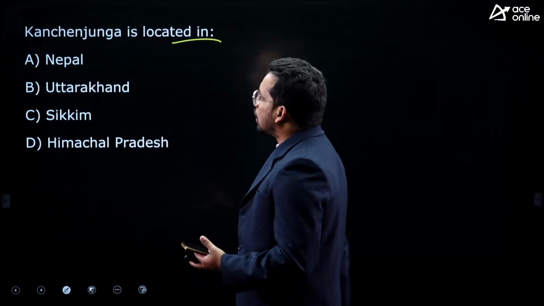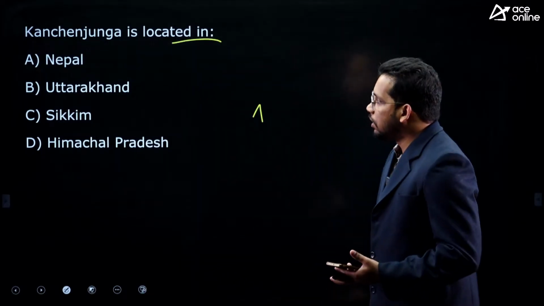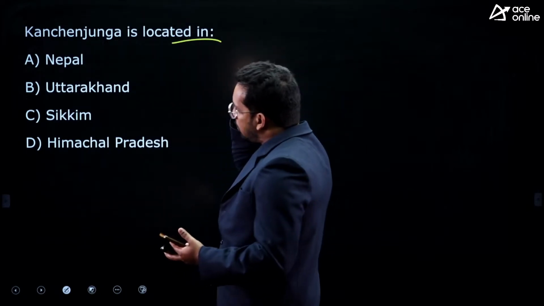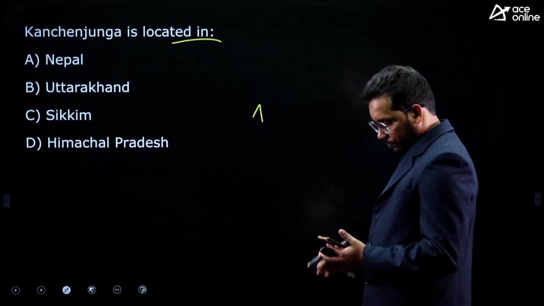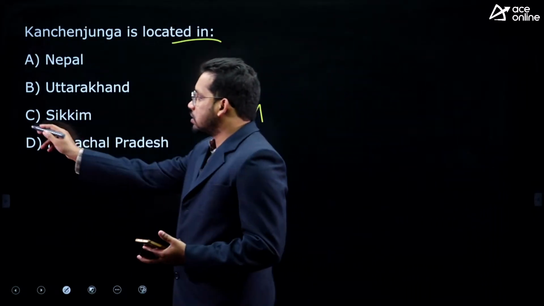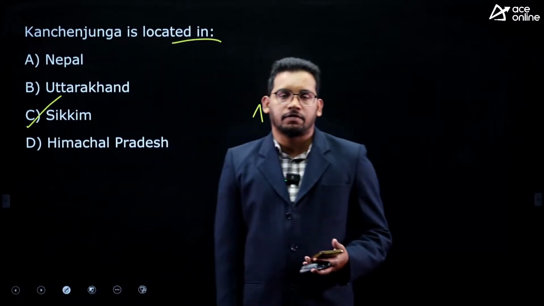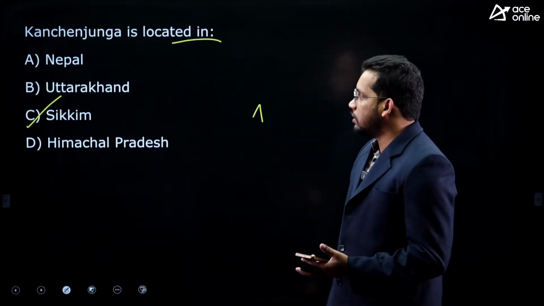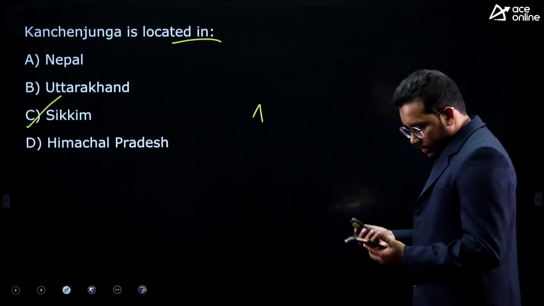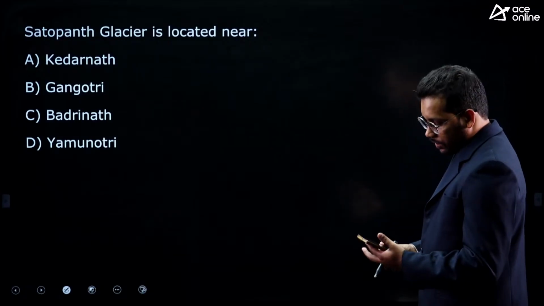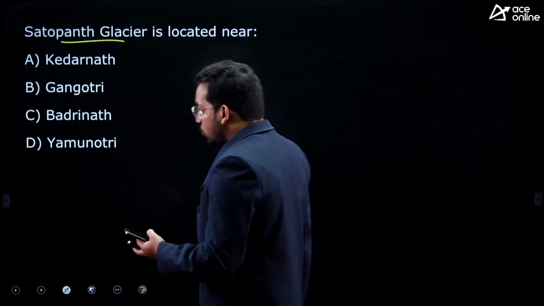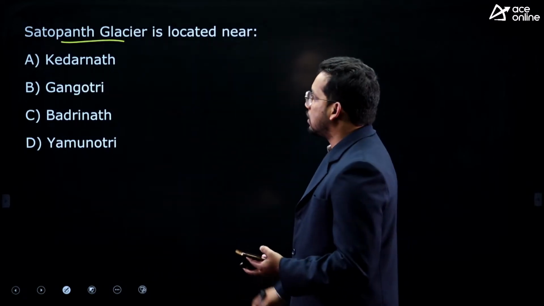Next one, Kanchenjunga. This is one of the highest peaks in India. It is located in which state? Nepal, Uttarakhand, Sikkim and Himachal Pradesh. Correct. So Kanchenjunga is the third highest peak after Mount Everest and K2, right. Kanchenjunga is located in Sikkim. Yeah, Operation Meghdoot, yes, Siachen Glacier related, correct. Next one, yes, a mixed UNESCO site as well, very good, natural as well as cultural.